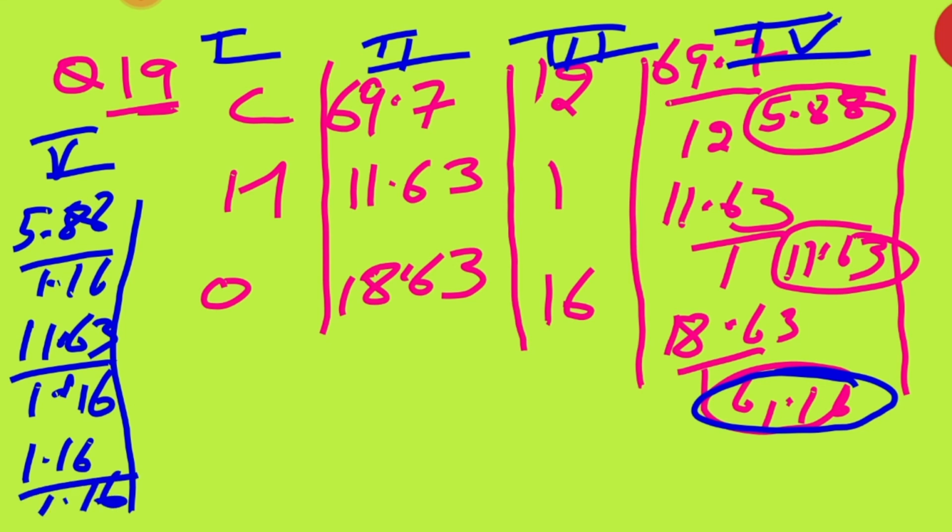Is that clear? Now when we are dividing all these, what are we getting over there, beta? Okay, we are getting like that.